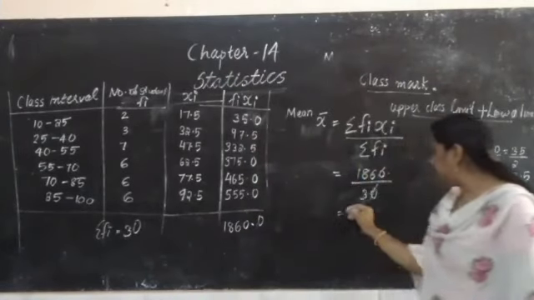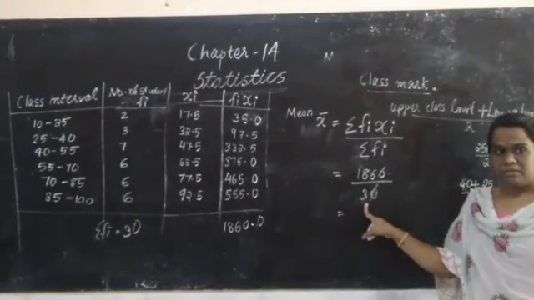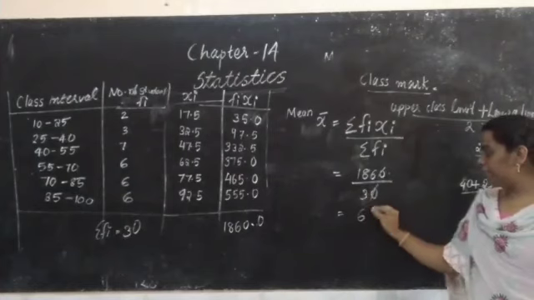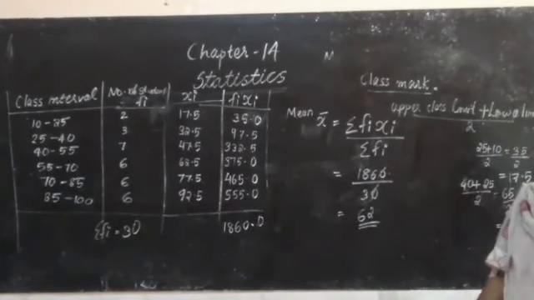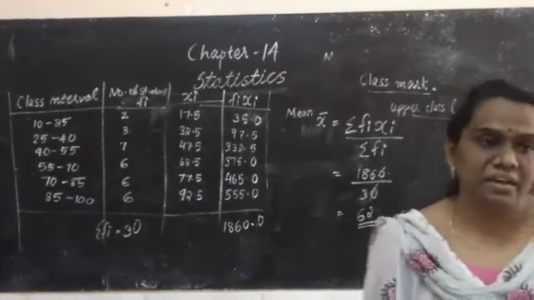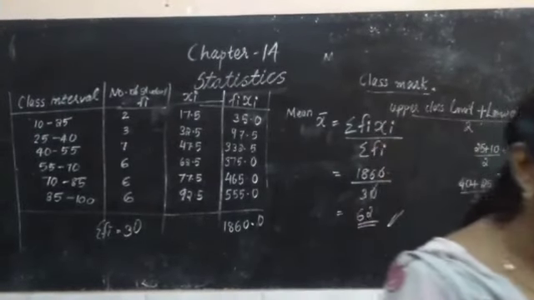186 divided by 3. Out of 18, how many times 3? 18 into 3, 6 times. 6 divided by 3. What is our answer? 62. Actually, this we get approximate mean. Do you remember what was the actual mean?